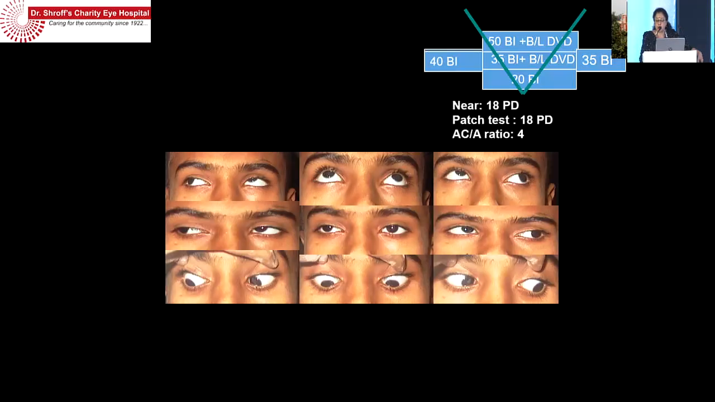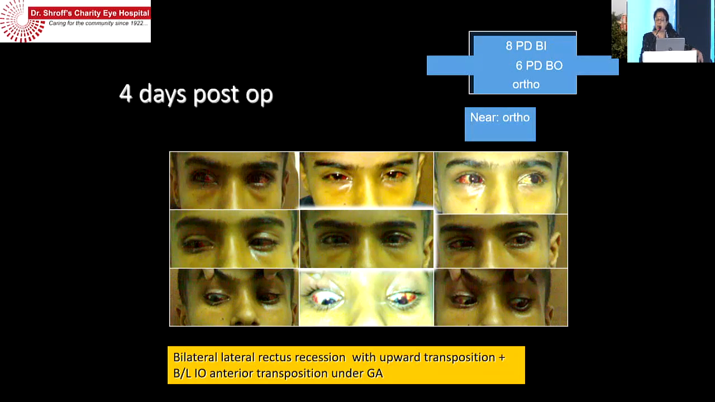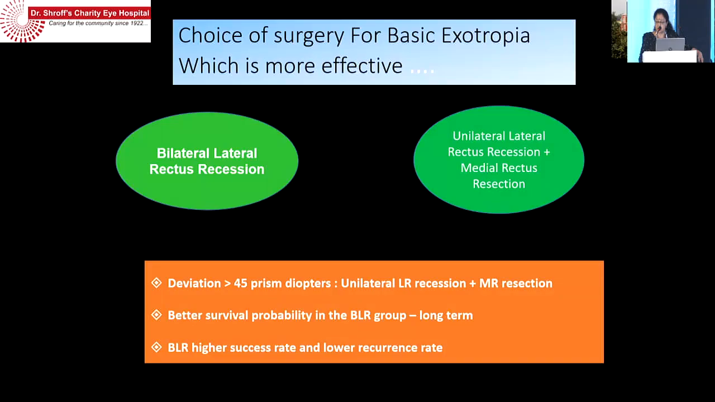So we need to choose a type of surgery when we see the patients, like in this patient, where we found that the distance was more than near, and it is a true divergence excess type with a V pattern. In this patient, a bilateral lateral rectus recession with upward transposition plus inferior oblique transposition helped, and this is the planning of the surgery. This helps to prevent recurrences, so we need to plan the type of surgery depending on the case. But for a basic exotropia, the basic concern is that the results are not very good.